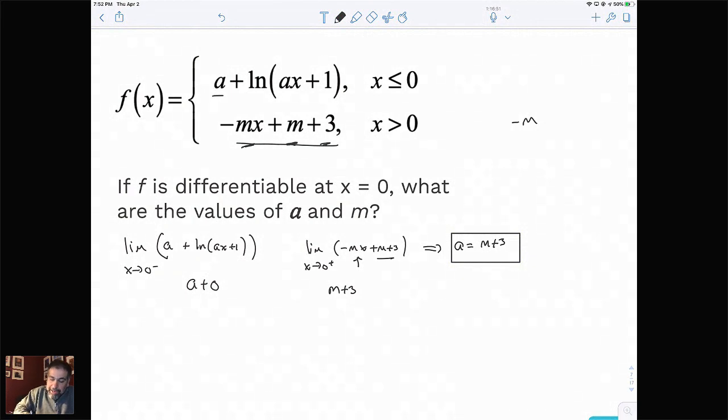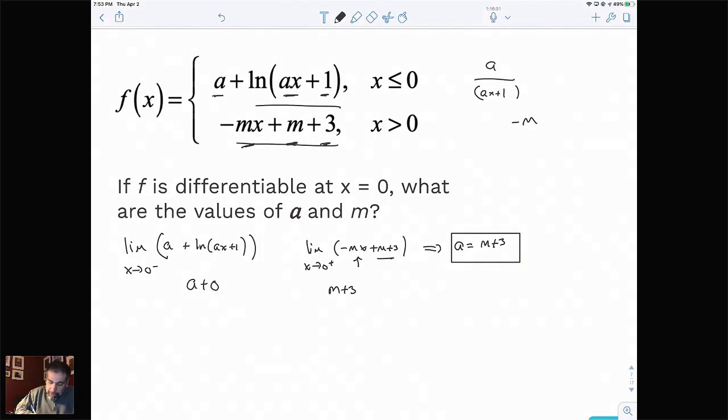On the top, a again is a constant, so it's going to turn to 0 when we take the derivative. Now we're just taking the derivative of the natural log. Earlier today, I talked about the chain rule for natural log, and that's what we're going to use here. So it's going to be 1 over ax plus 1, copying the inside, and then we take the derivative of the inside: the derivative of that 1 goes to 0, and the derivative of ax is just a. So we're really going to end up with this, and then I'm just going to write an a in the numerator. So that's the derivative from the left and from the right.